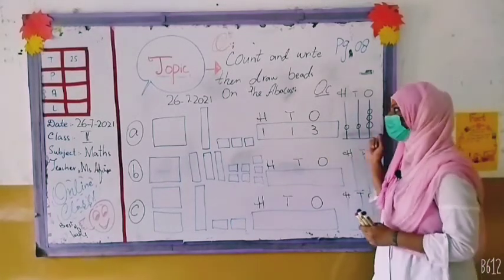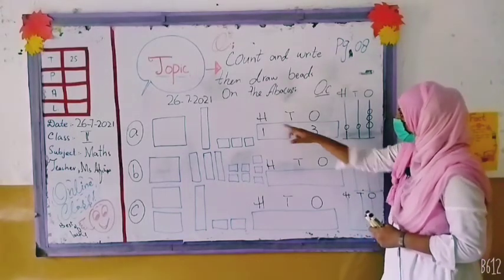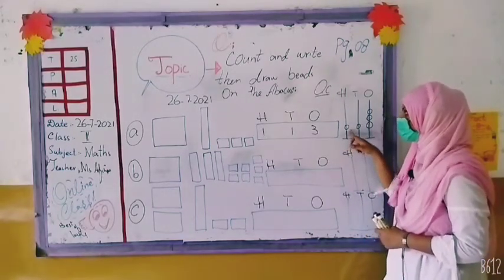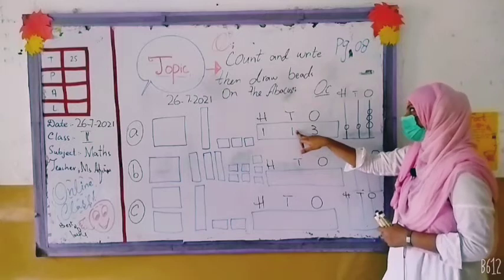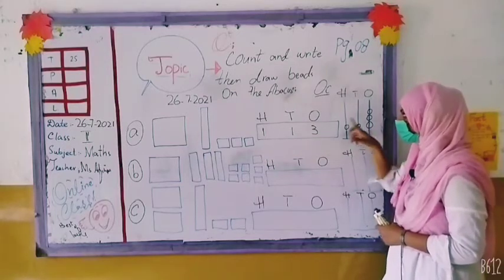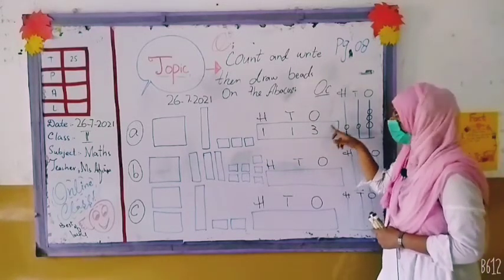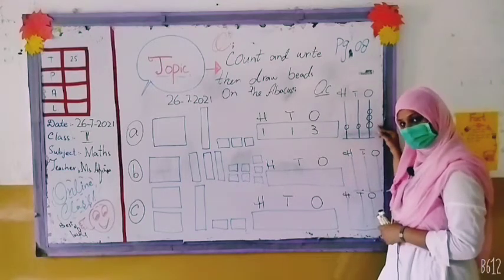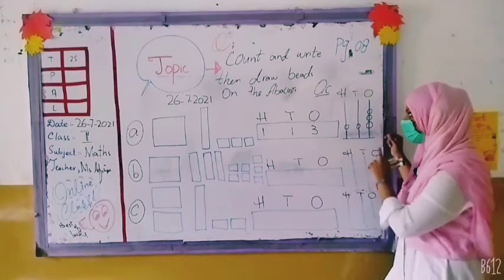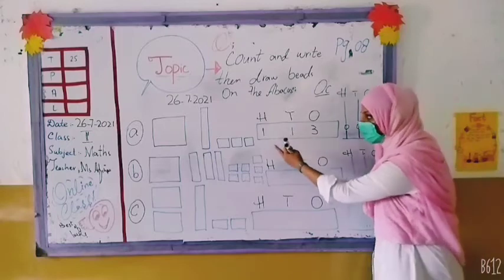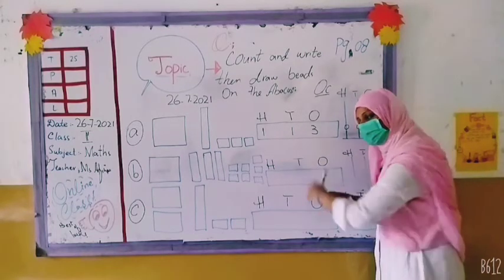You need to make the beads. Look, 100 was here. They make 1. In tens, 1 was there. They make 1 bead here. If ones is 3, so they make 3 ones here. Got it? आपने abacus में वो उतने ही beads बनाने हैं जितने यहाँ पर आपने count करके return करे थे.